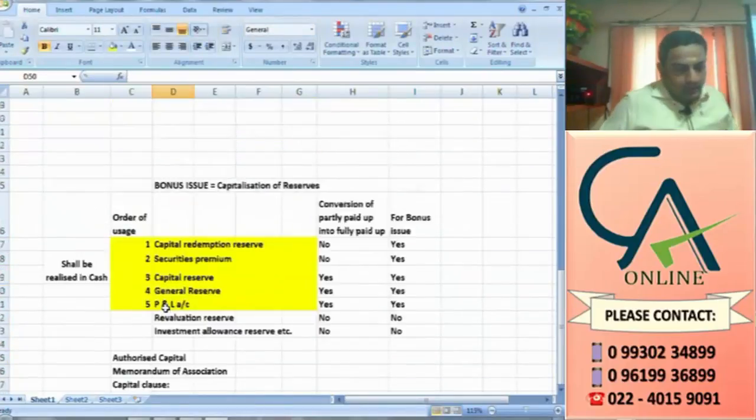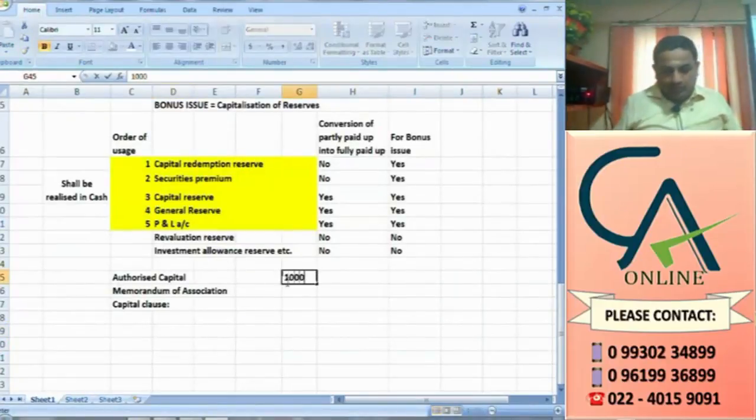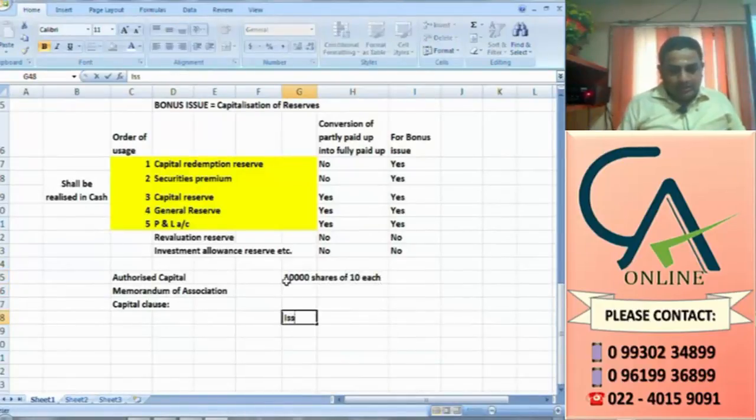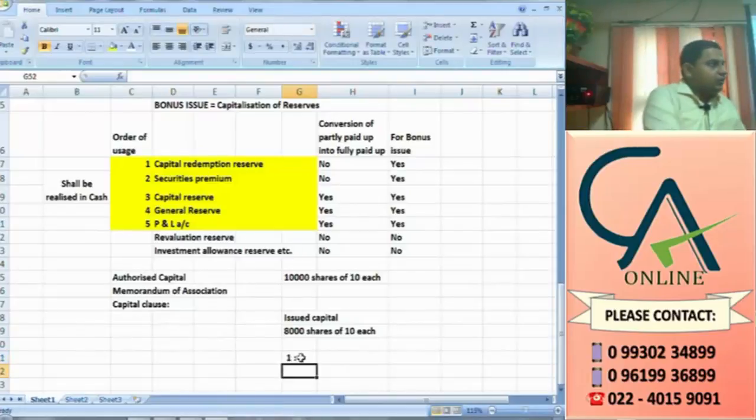Now, suppose authorized capital is 10,000 shares of 10 each, and issued capital is 8,000 shares of 10 each. So bonus ratio 1:2. What is the meaning of 1:2?